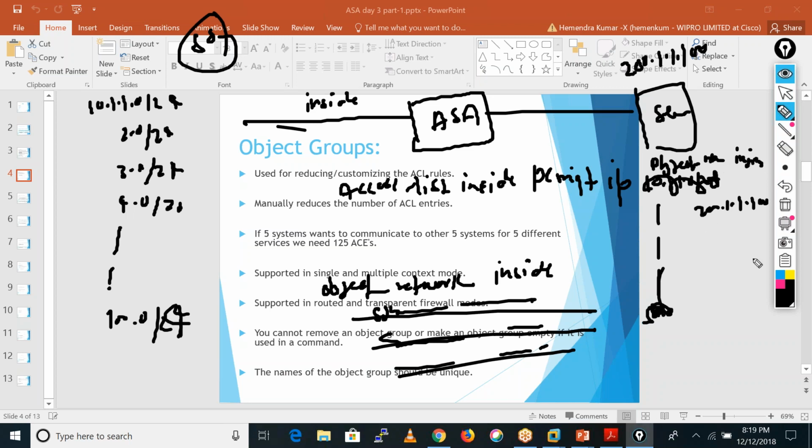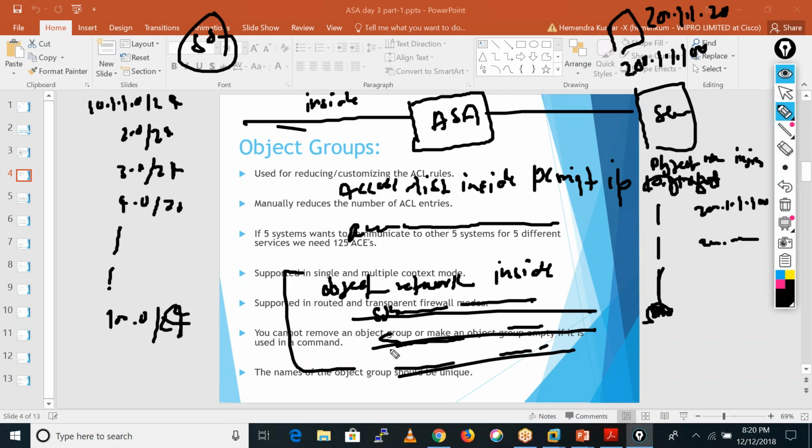So we don't need to write the 50 statements. We just write the one statement for ACL. Okay, here we need to write around 50 subnets and all, right? So what happens if you are also having one more server, which is having like 200.1.1.20? So you also give the access of this server to these 50 guys. That time you also need to write the same statement, right? And only you need to change this one. Okay, so your process becomes very easy, right?